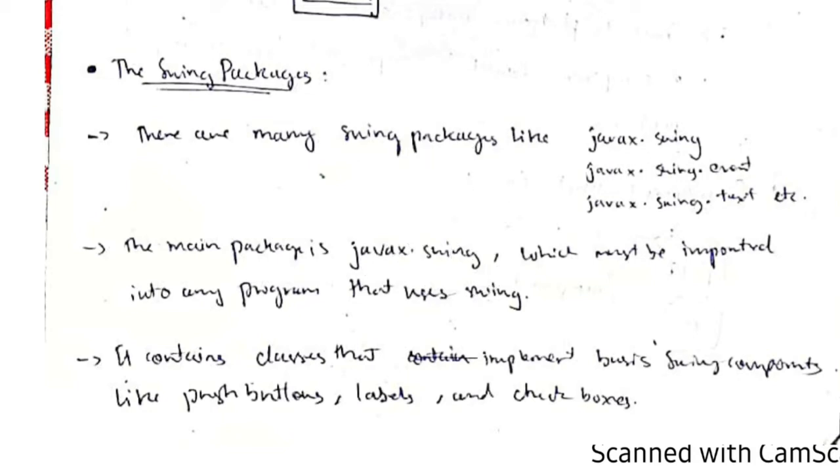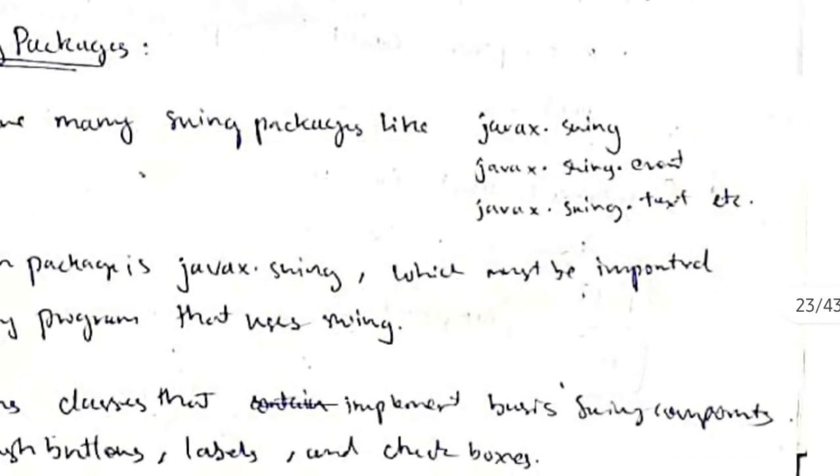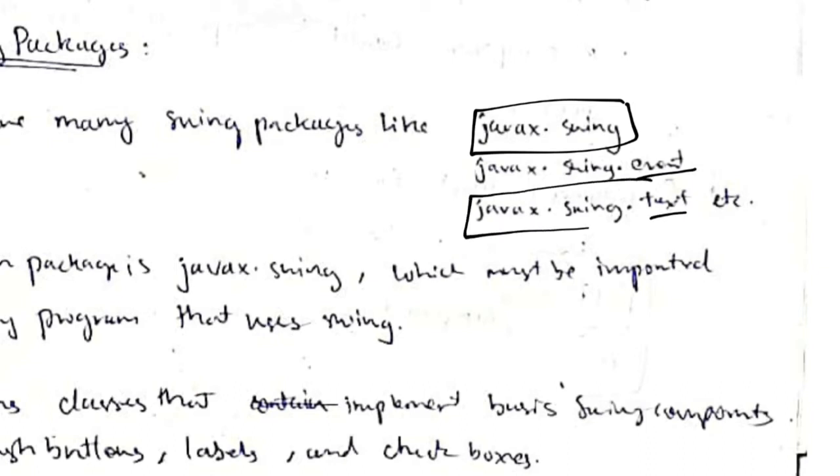So there are different types of Swing packages for different things, like javax.swing, which we mainly use. If we just want a specific part of this class, we will specify it by dot event or dot text. If we just want the text, we can import only this part. We need not import other parts of this class like the image view.